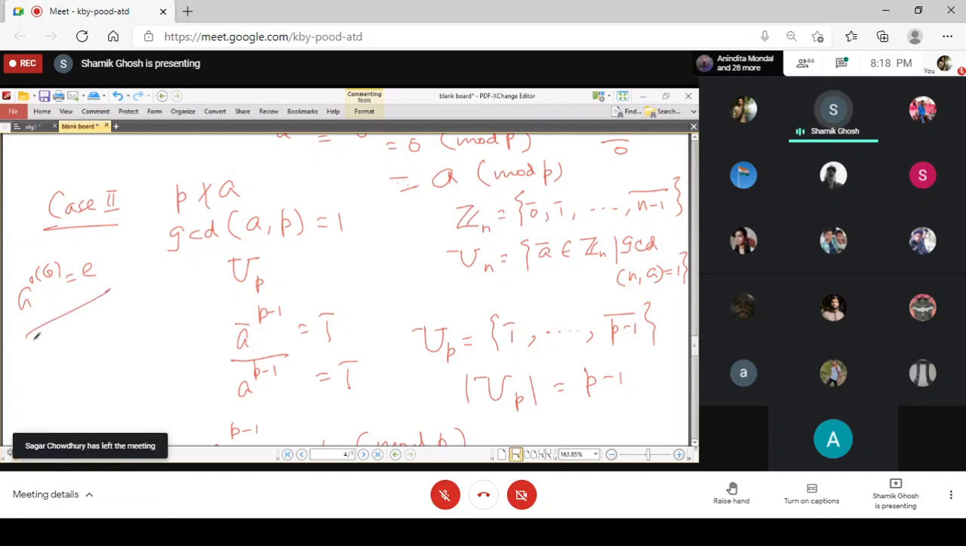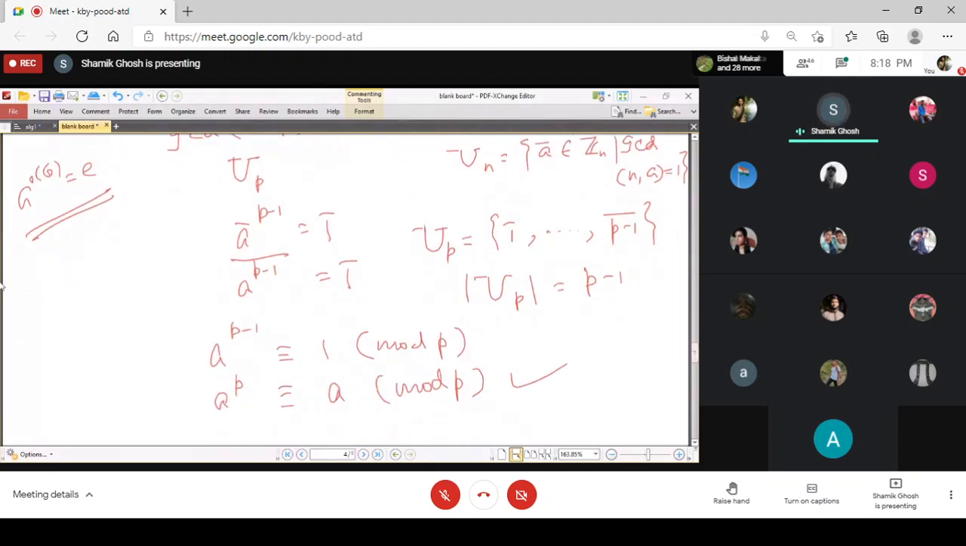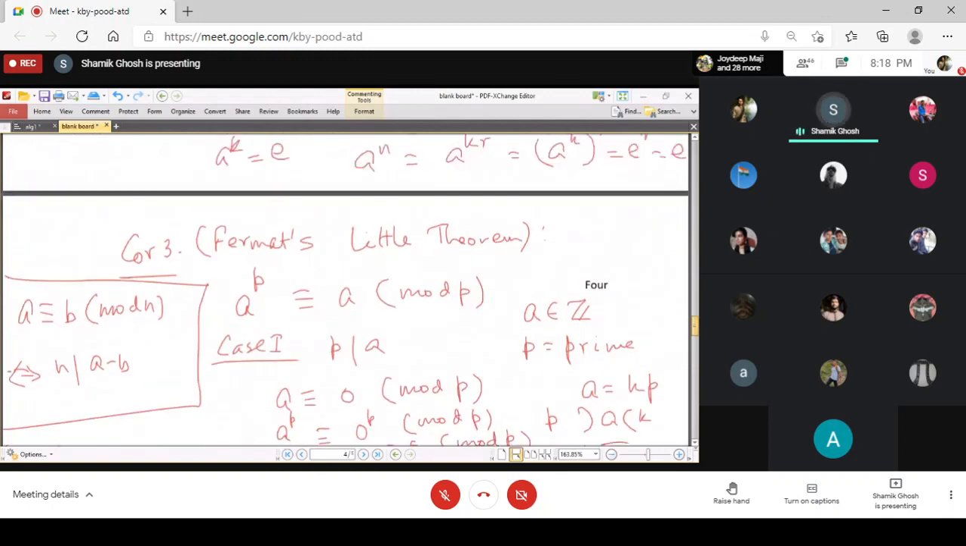So by application of Lagrange's theorem, a to the power order of g is the identity for every a. And so we get that a to the power p minus 1, whole bar, is nothing but 1 bar. That is to say, a bar equal to b bar means actually a is congruent to b mod n. Here the mod p is here. So this is congruent to 1 mod p. And if you multiply both sides by a, you have that a to the power p is congruent to a mod p. And that proves Fermat's Little Theorem.